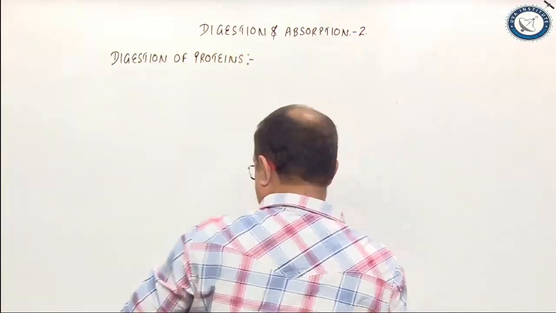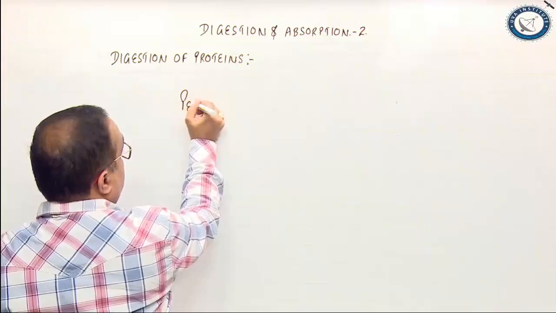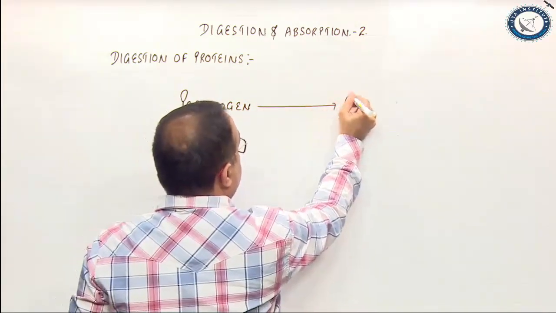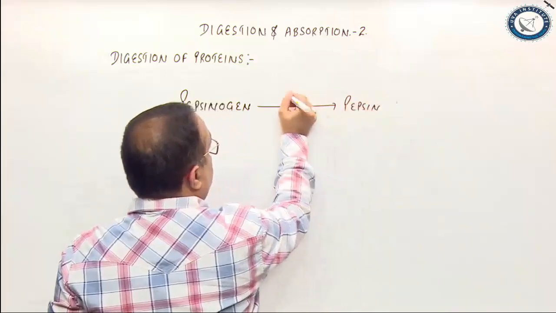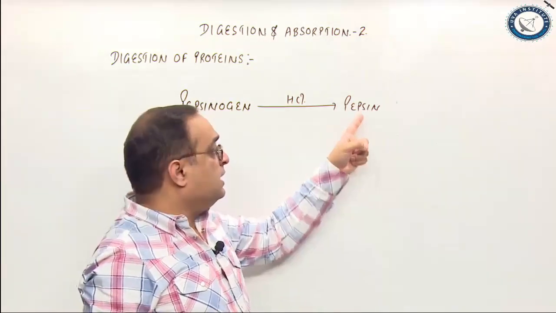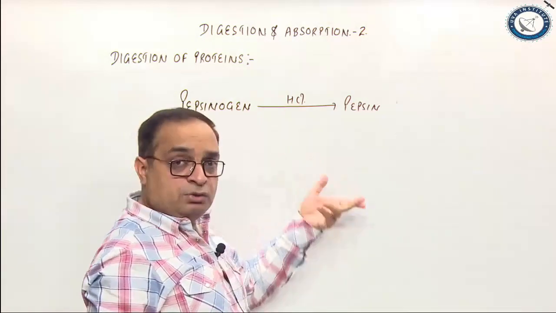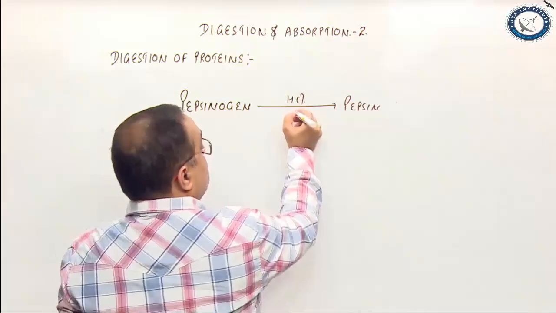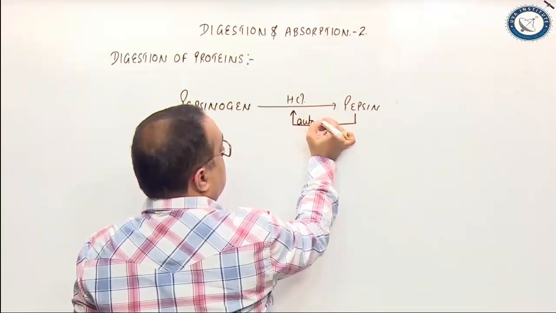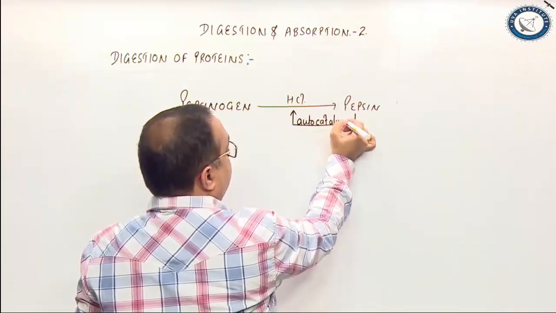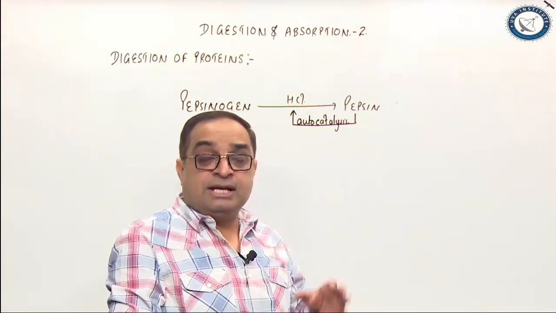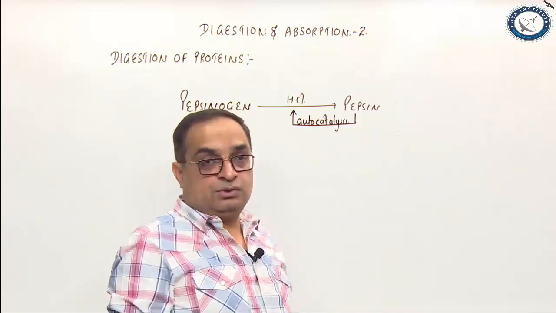Pepsin is secreted in an inactive form, that is pepsinogen. This pepsinogen is converted into active pepsin by hydrochloric acid. Once a small amount of pepsin is formed, it can convert the remaining pepsinogen into pepsin, that is autocatalysis. So pepsin shows autocatalysis, which means when a few molecules of the active pepsin are formed, they can convert the remaining pepsinogen into pepsin.